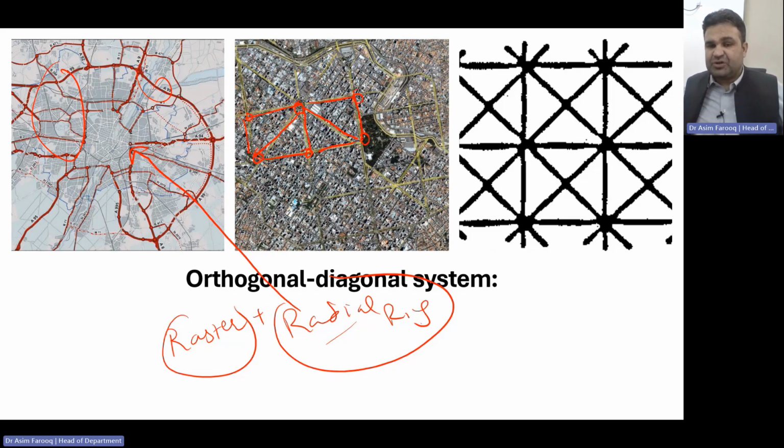Regarding the transportation system, that is very much ideal for walking a long road without the tendency to detour. And if you try to understand orientation, there will be a bit of disturbance in orientation, because the diagonal system is connected within the raster system, so it has the disadvantages of the raster as well as of the radial ring system.